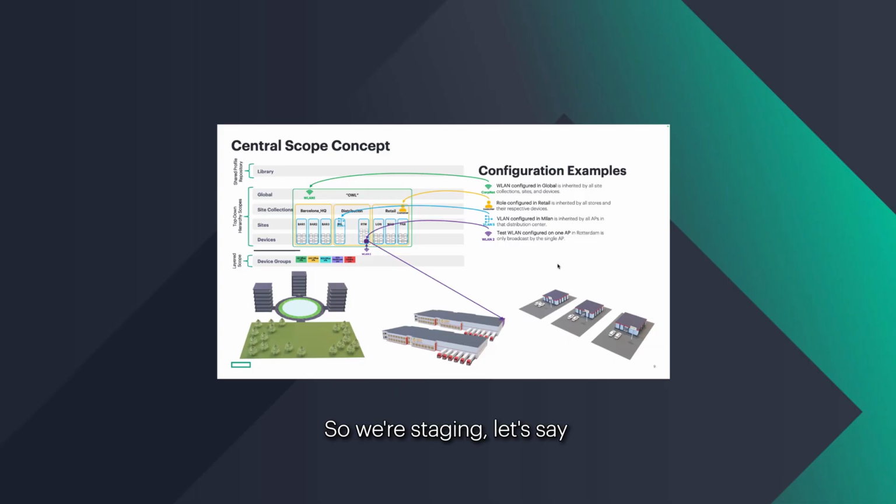So we're staging, let's say the retail stores are going to receive brand new handheld scan guns. So we would create the SSID in the warehouse to stage everything. Everything was shipped over to the warehouse. We've pre-configured it all. We're going to roll out a brand new SSID. So we create that test WLAN for that single AP. Now we go over,